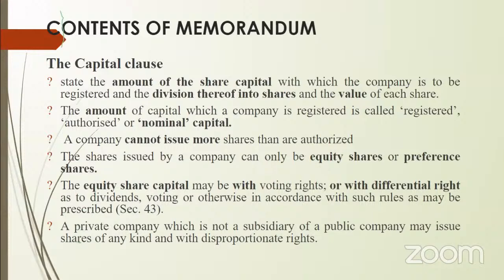So how many types of shares it is issuing, how many shares the capital is divided into, and what value is fixed for each share, all this information must be provided in the capital clause. Along with that, the voting rights of these shares, and the rights and duties of these shareholders, also have to be provided.